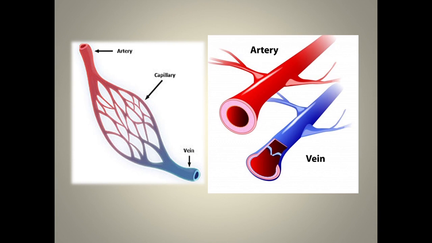Oxygenated blood means blood rich in oxygen, and deoxygenated blood means blood with a lower concentration of oxygen, or that lacks oxygen. Oxygen-rich blood has to reach all our body parts, and that is done by the arteries. When arteries carry this blood to different organs or body parts, they start to branch. Once it reaches near the body organ, they branch into smaller and smaller tubes, and at last they reach the organ.